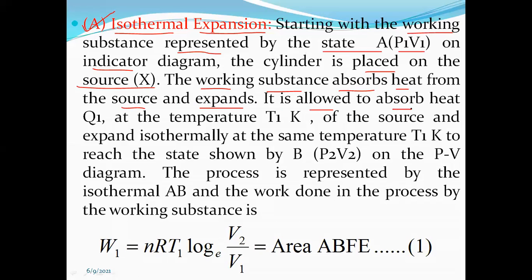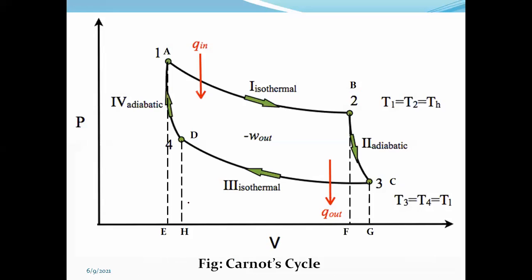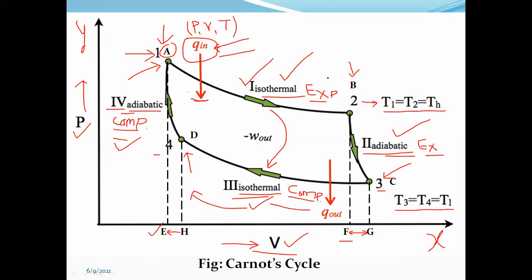It is allowed to absorb heat, that is Q1, at temperature T1 Kelvin. This capital K stands for Kelvin, the unit of the temperature of the source, and it expands isothermally at the same temperature, T1 Kelvin, to reach the state shown by B, that is P2 V2 on the PV diagram, the pressure volume diagram. This process is represented by the isothermal AB. This is A and this is B, that is the isothermal expansion.